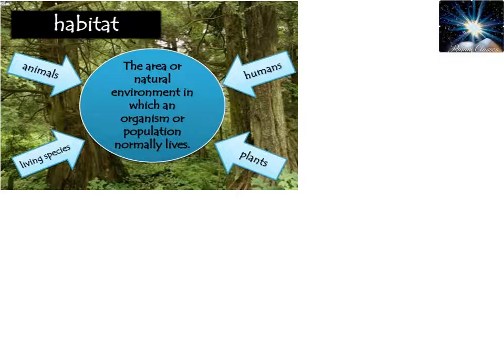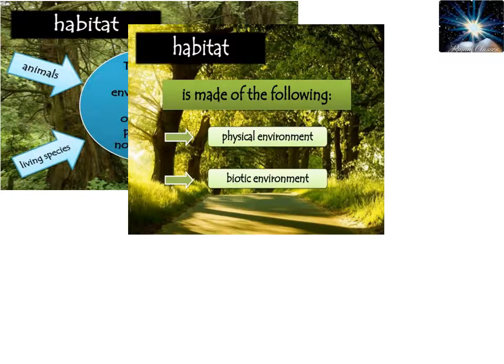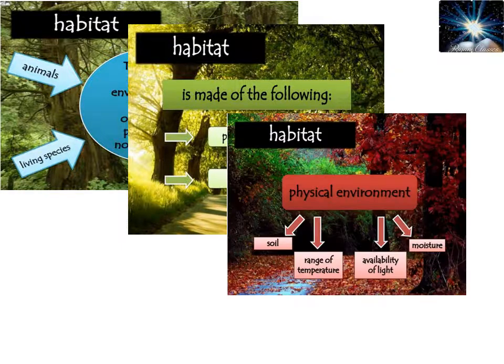So let's start. Habitat. Habitat is the place where one would go to find it. So, this is an area or natural environment in which an organism or population normally lives. This habitat can be made by two things. It can be made by the physical environment as well as by the biotic environment. The physical environment includes soil, the range of temperature, and the availability of light and moisture.